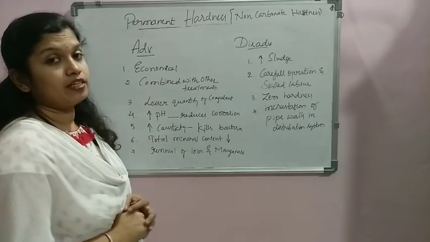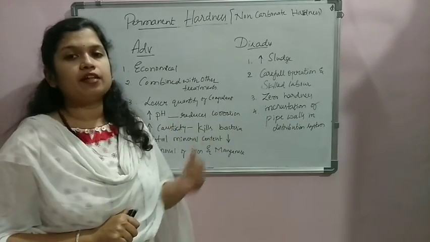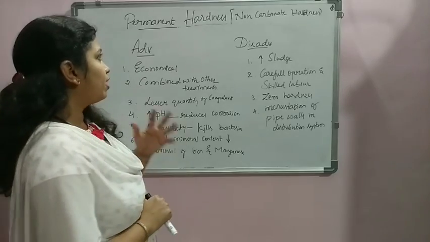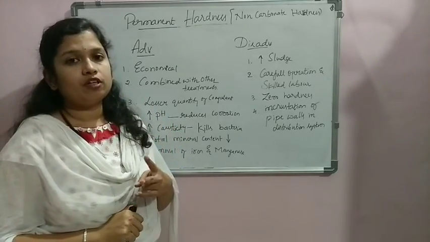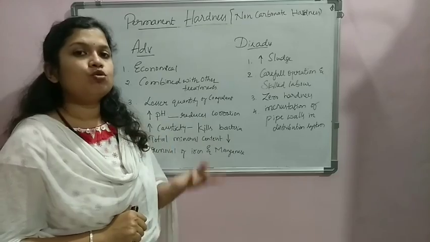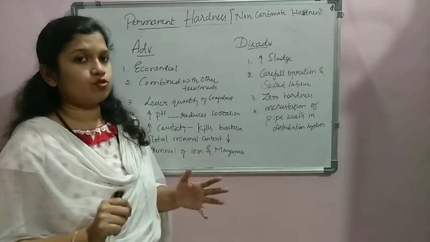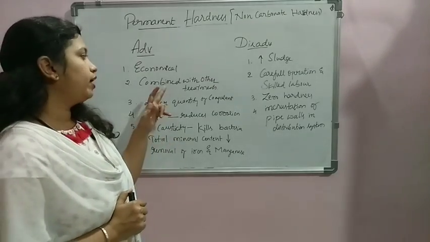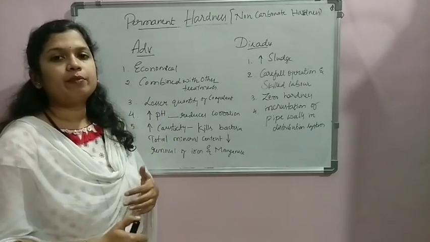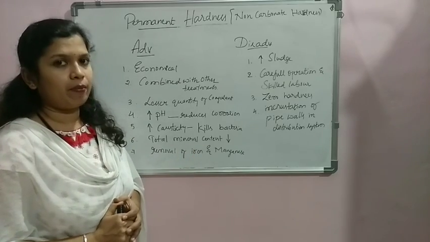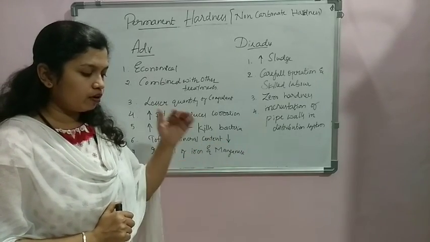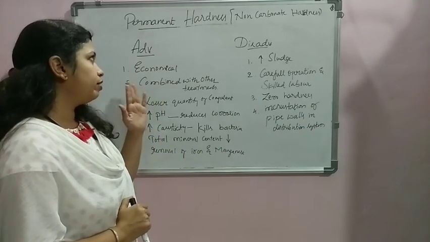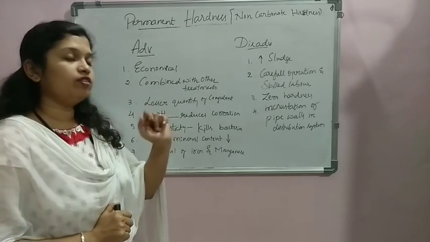Under the advantages, we can say that when we compare this process with other methods for removal of hardness, it is very much economical, since we are going to use only two components, that is lime and soda. These two can be added in any other unit. A special structure for it is not required. Because of that, it proves to be economical, and it can also be easily combined with the other treatment processes in a treatment plant, which means in the regular tanks that we use for treatment, in the same tanks we can go for treatment of the hardness also. We can combine two of the processes.